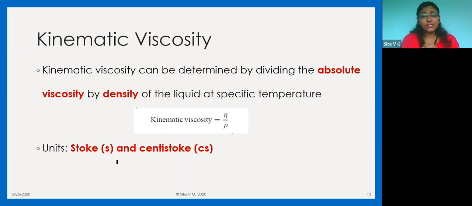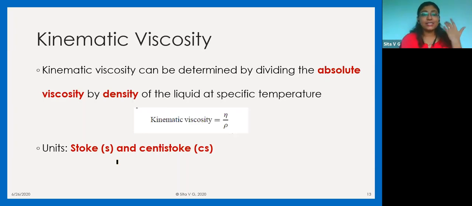Now, this kinematic viscosity is a very important concept. Why? Because when I'm talking about viscosity, I am not taking into consideration the density of the liquid. Now, we all know the liquid's main property is density. If I take water and if I take benzene, both of them have different density. If I take water and if I take oil, both of them have different density.